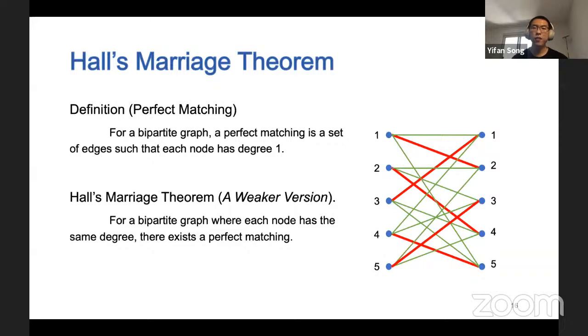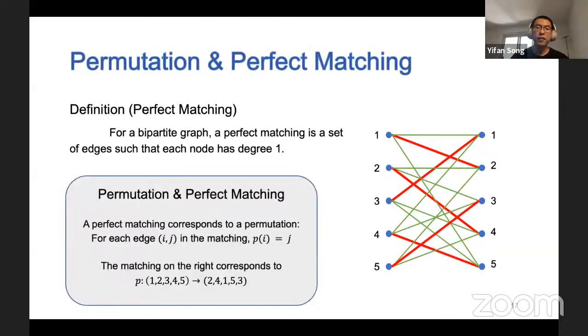In this work, we use a weaker version of Hall's marriage theorem, which states that for a bipartite graph where each node has the same degree, there is a perfect matching. Note that a perfect matching corresponds to a permutation.